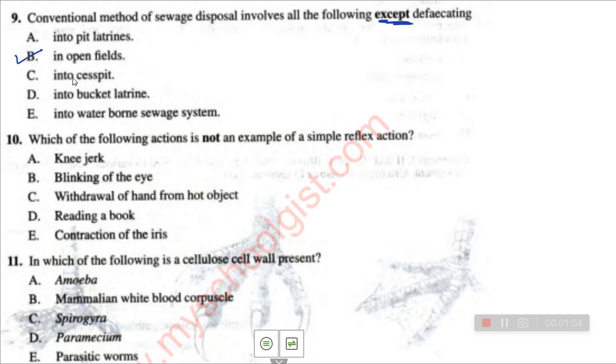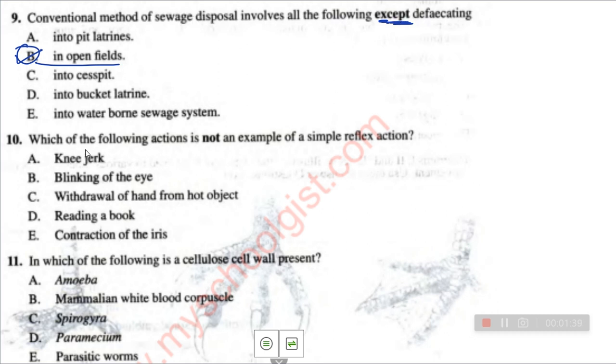Option C, into cesspit. So that's one also we prevent. It will be a good method of sewage disposal. Option D, into bucket latrine. That's still better than defecating inside open pits, causing land pollution. It will even be smelling to the surroundings. Option E, into waterborne sewage system. Yes, that one also is a good method. So our answer here is what? Option B, which is in open pit. That is when a person defecates inside open pit, it's going to cause pollution. So that's not a good method, and we are looking for exception.